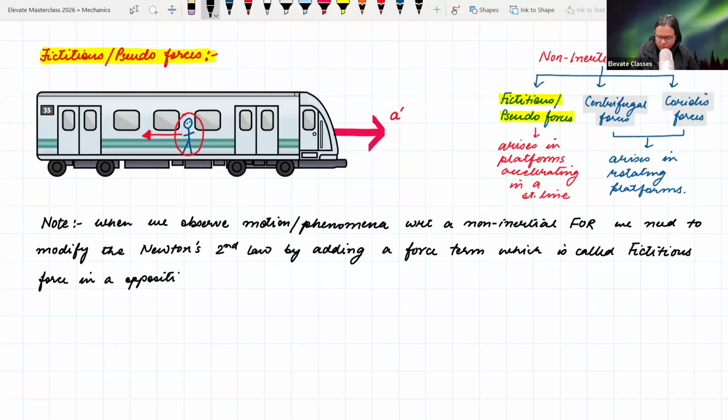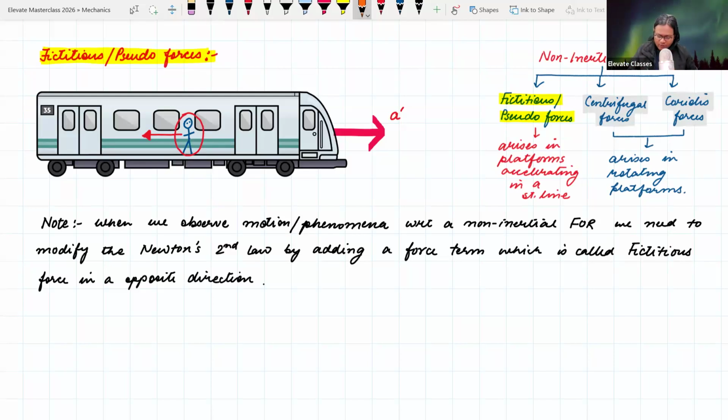Okay, imagine that this is a force diagram. Imagine that if you have a force diagram, you add the fictitious force in the opposite direction, opposite to the accelerating platform.